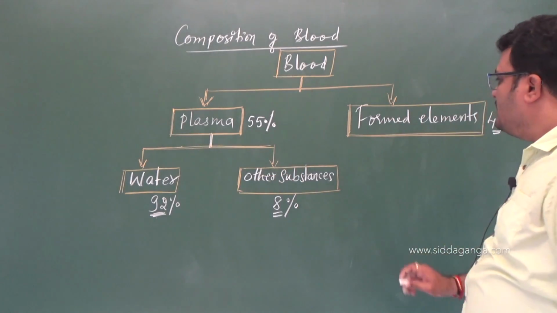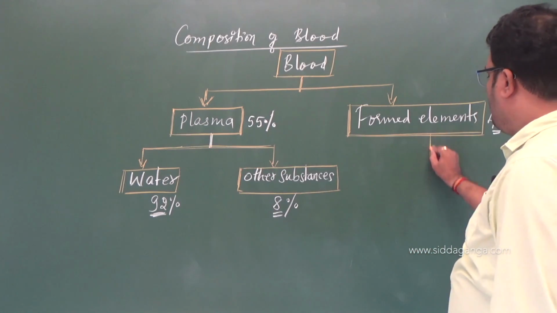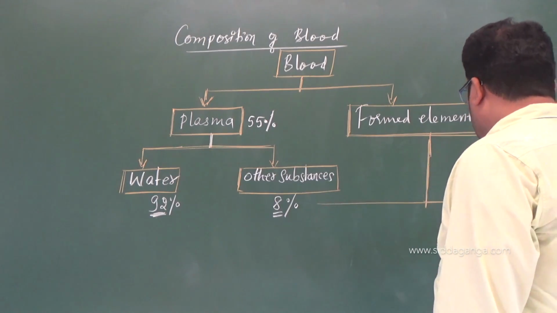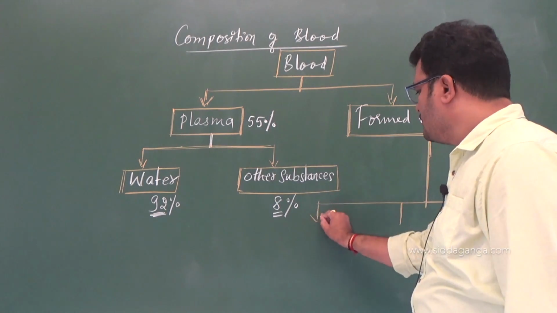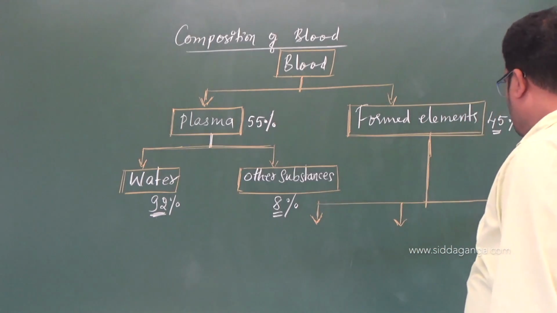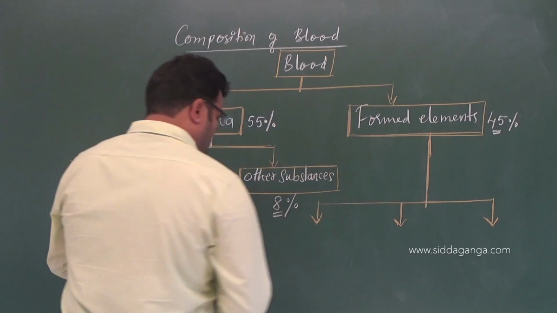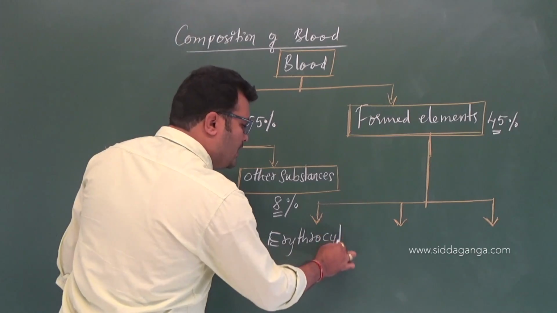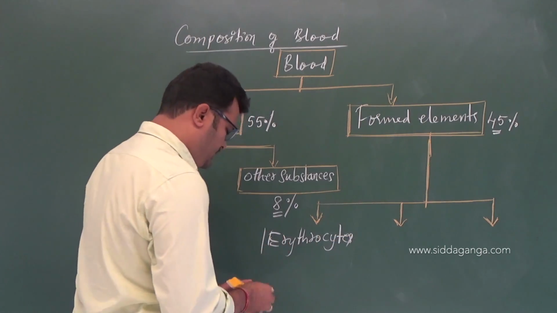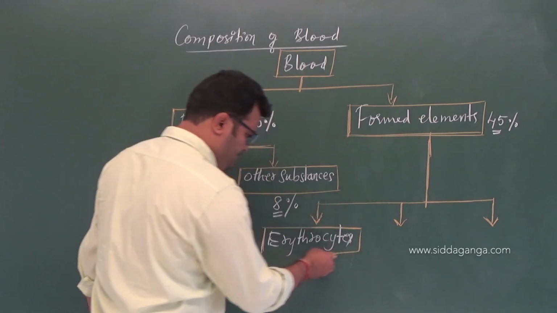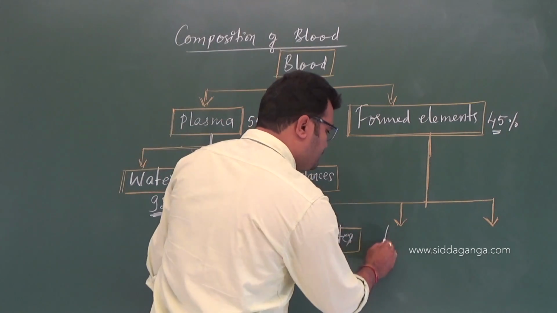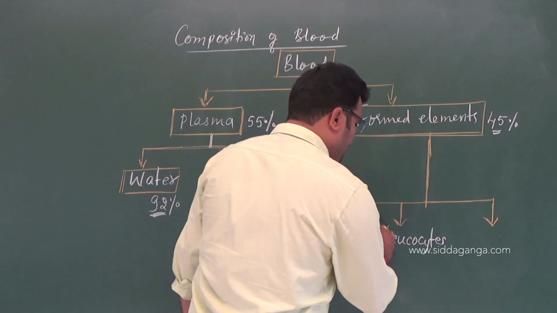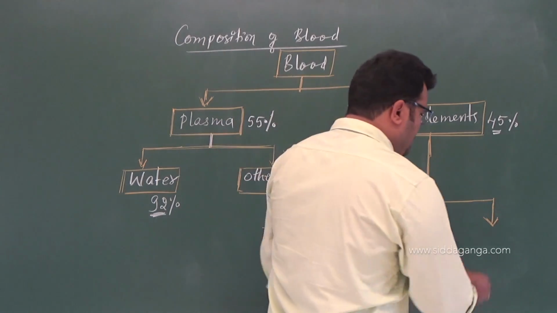Right? So these formed elements consist of three types of cells, known as erythrocytes, leukocytes, and platelets.